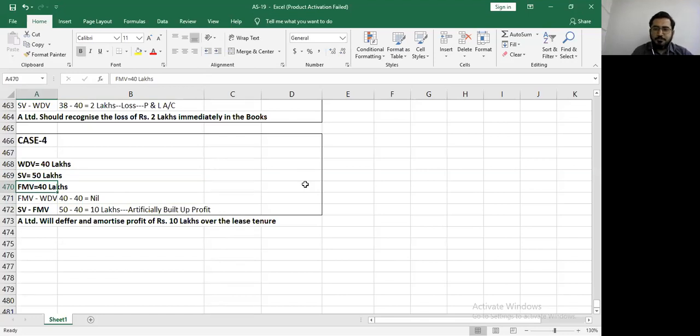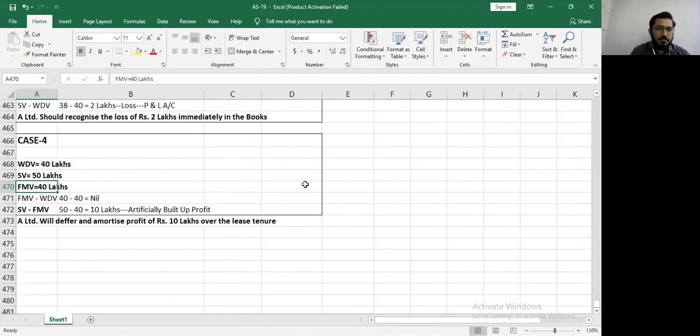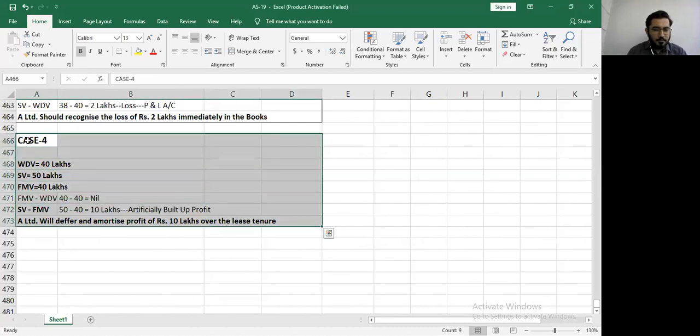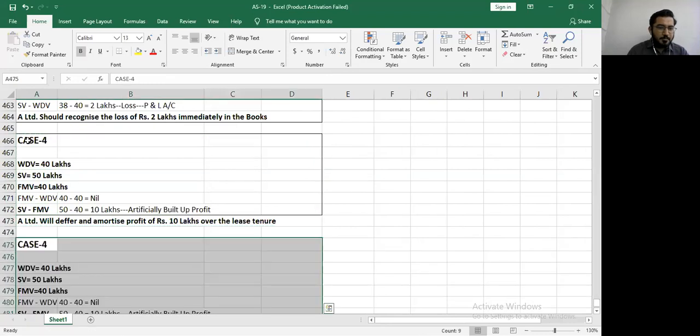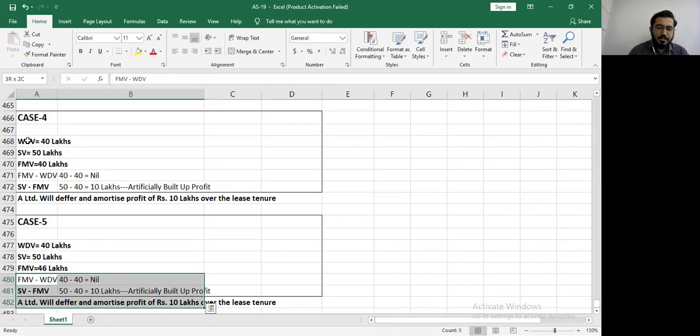Okay, fine. Thank you so much. After this, you have case number 5. Ishita, go ahead. Case number 5. Sir, here in this case, the WDV is 40 lakhs. The selling price is 50 lakhs. And the fair market value is 46 lakhs. Yes, please go ahead.